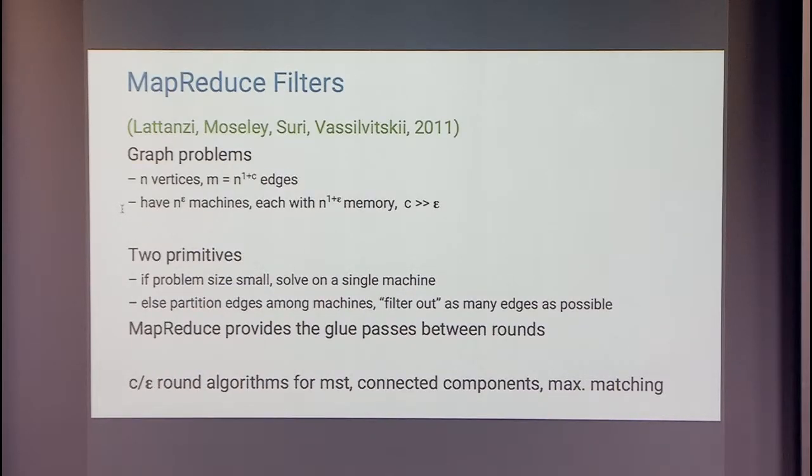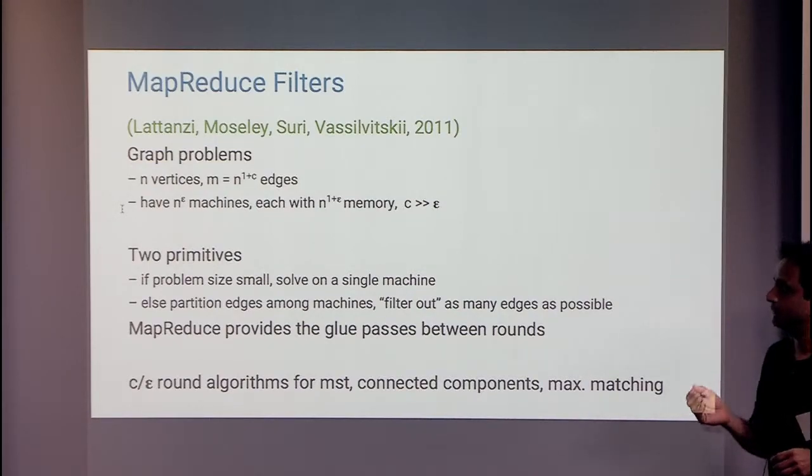The other algorithmic paradigm that has emerged, one of the nicer ones, is this one called MapReduce filters, or the notion of interleaving standard sequential computations with MapReduce passes. And this is due to Silvio Lattanzi, Ben Moseley, Sid Suri, and Sergei Vassilvitskii. Here, it's a bit important to pay attention to the parameters. There are n vertices in a graph and n to the 1 plus c edges. Think of c as a half. So you have about n times square root of n many edges in this graph.